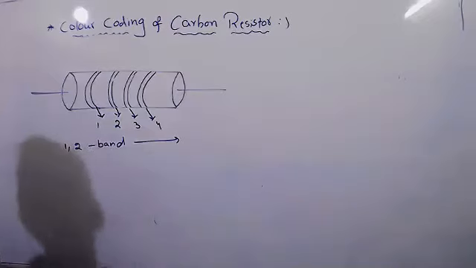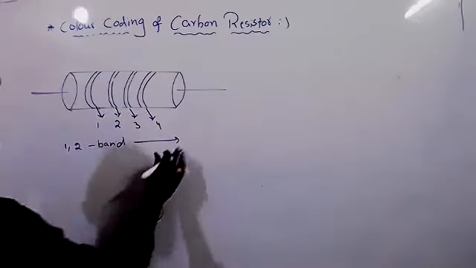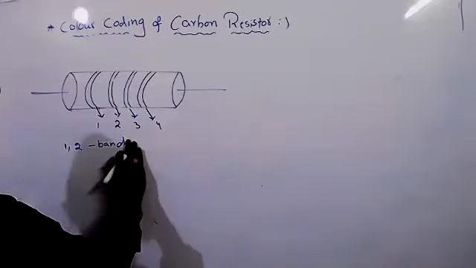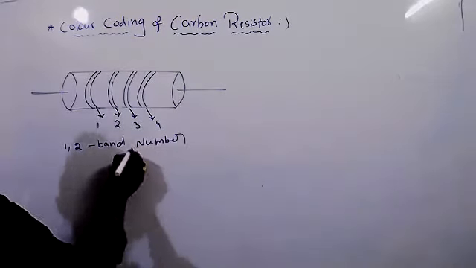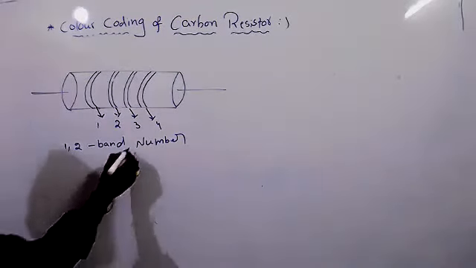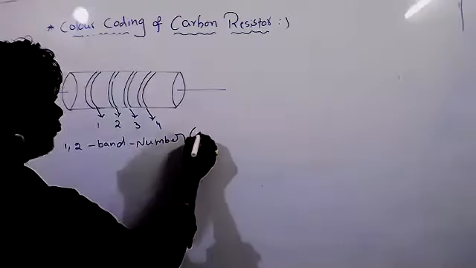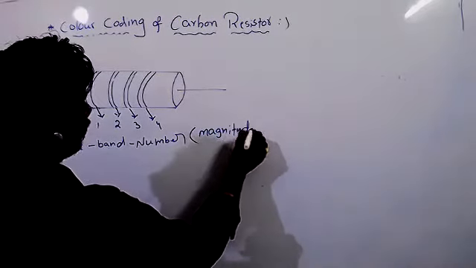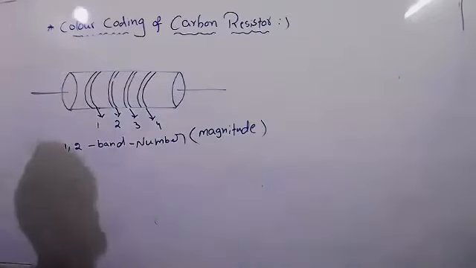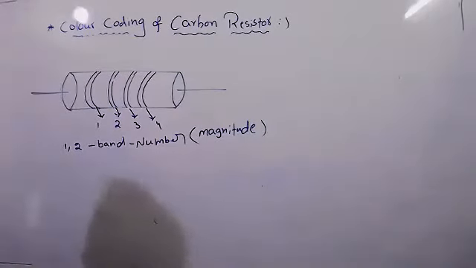What is the use of the first and second band? It tells about the magnitude, it is the number. First and second band is the number. Number means it's nothing but a magnitude, or significant figure, we can say.